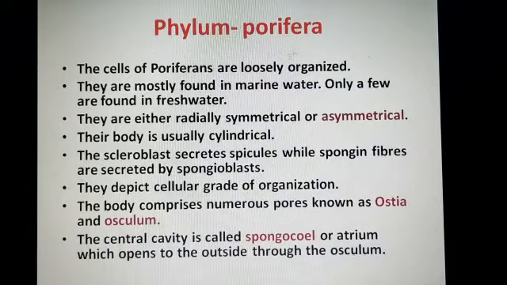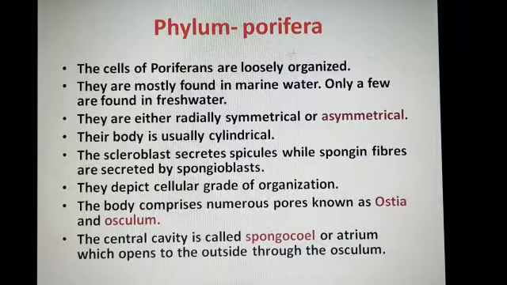Student, in my previous video we completed the basis of classification in the animal kingdom. Today we are going to start the first phylum of kingdom Animalia, which is Porifera. Porifera include the first and most primitive group of multicellular animals. They are primitive multicellular animals commonly called sponges.